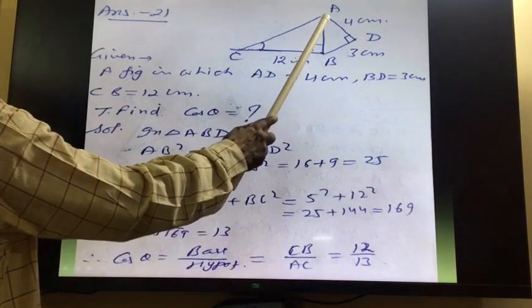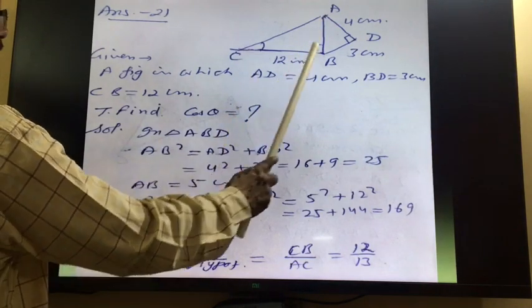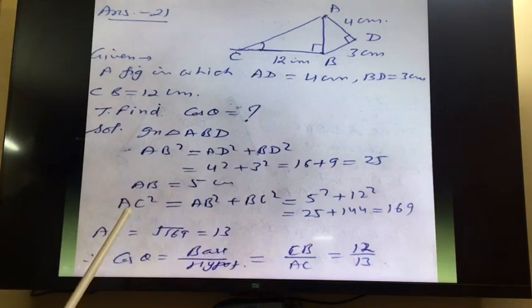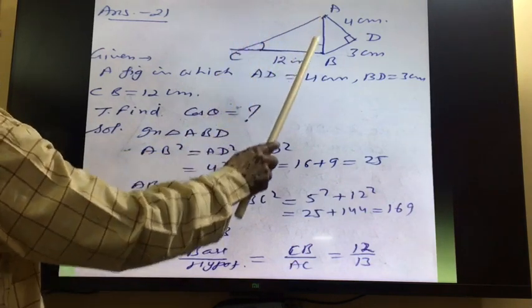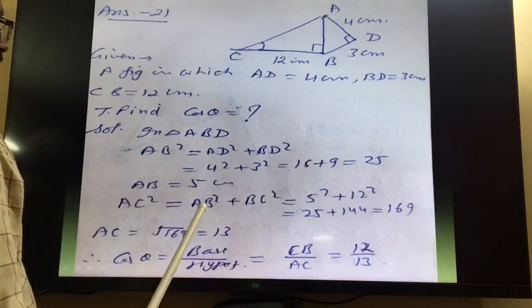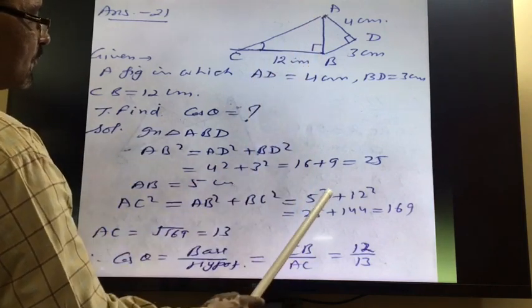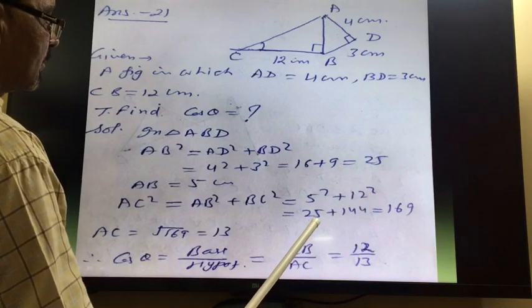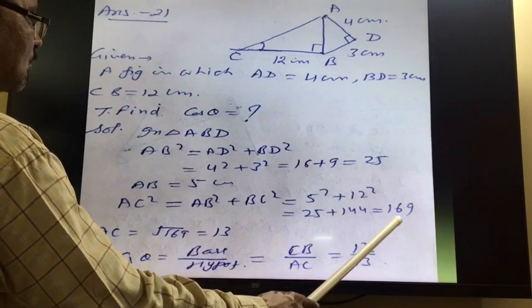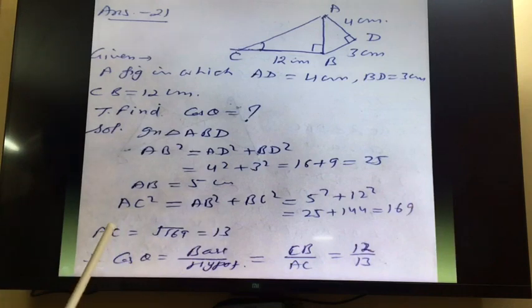So this value is 5. Now in this right triangle we can apply the Pythagoras theorem. AC square is equal to perpendicular square plus base square, so AB square plus BC square, this is 5 square, this is 12 square. So 5 square plus 12 square is 25 plus 144, that is equal to 169. So AC is equal to under root of 169, that is 13.